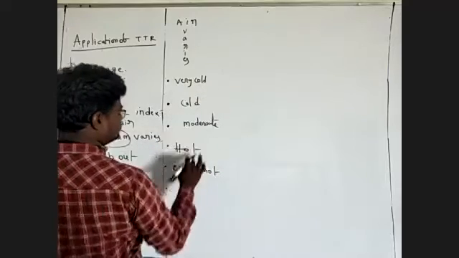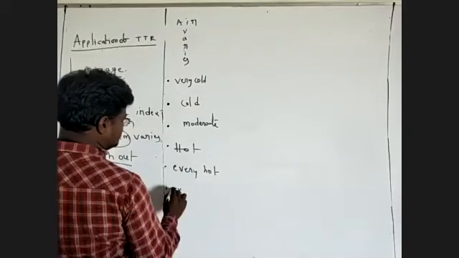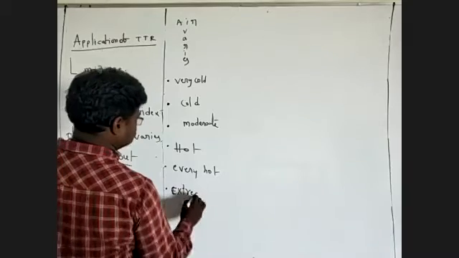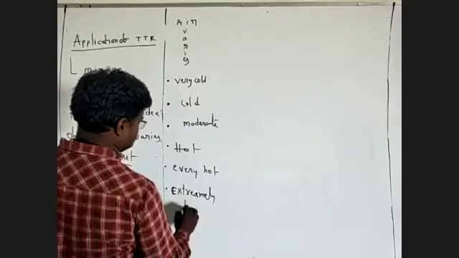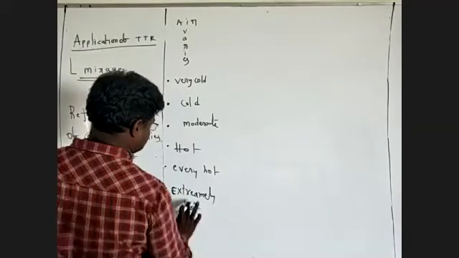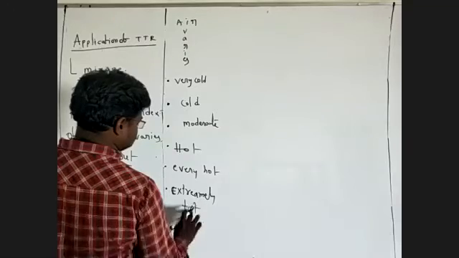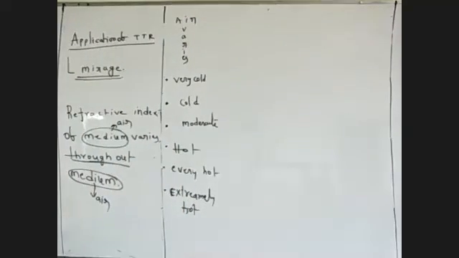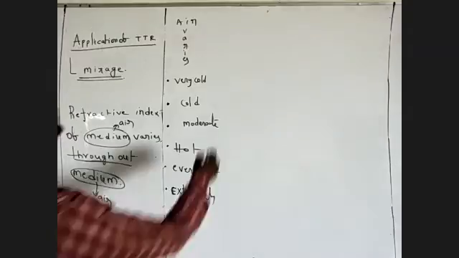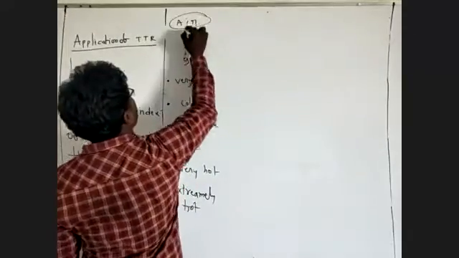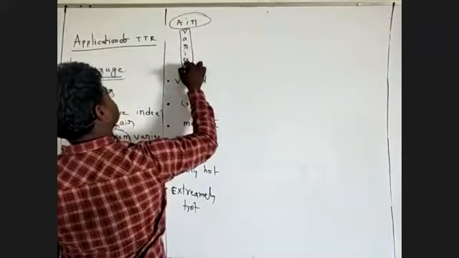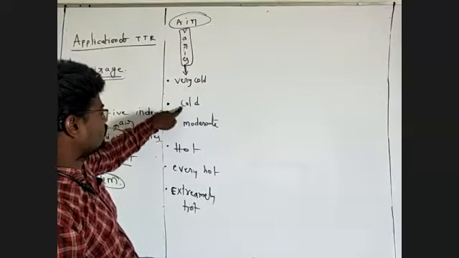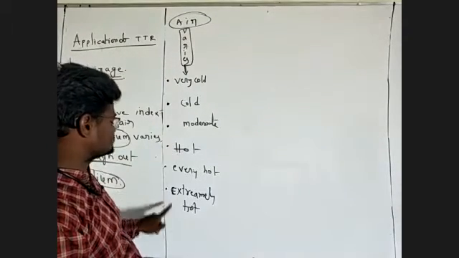One, two, three, four, five. Extremely hot. So air varies: very cold, moderate, hot, very hot, extremely hot.